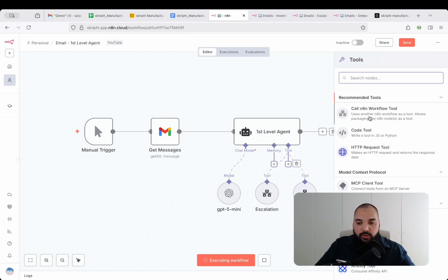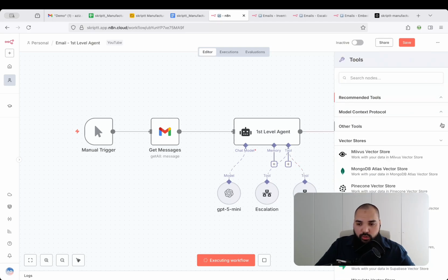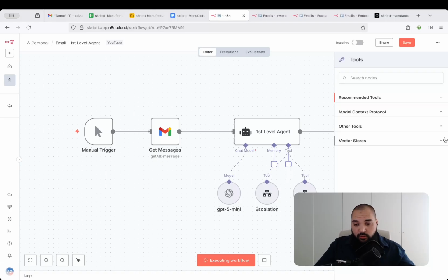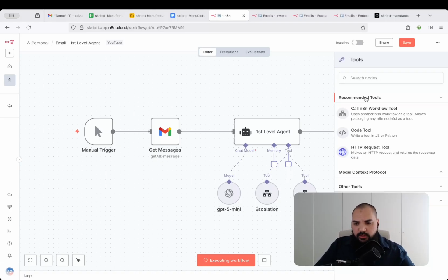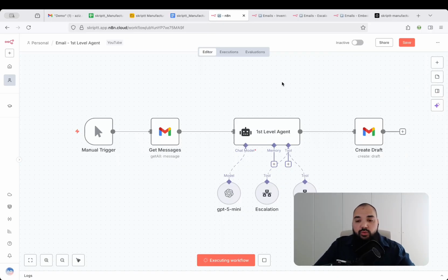So if you click on tools, you can choose from a lot of different tools that are available within n8n itself. And one of these, which you'll find at the very top, is the call n8n workflow tool, which is basically our gateway into this multi-level agent system. Because what this does is give the first level agent the ability to call another agent, right? So it's almost like you have an employee or a colleague who's asking a more specific colleague, who is more capable or more knowledgeable in regards to the specific task, right? So you can build basically a department of agents who are specialists in a specific field, right?